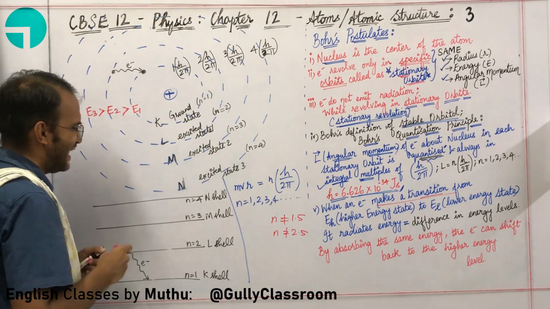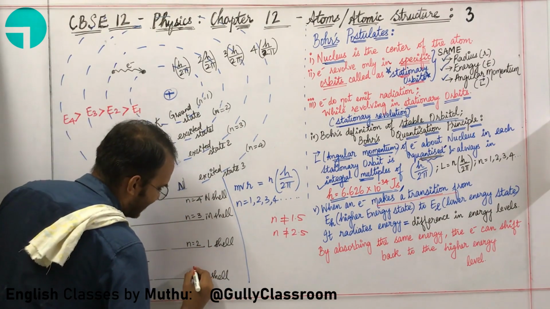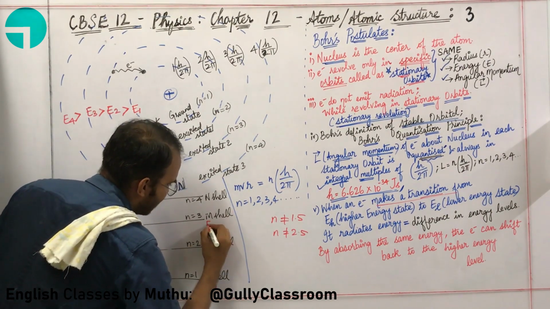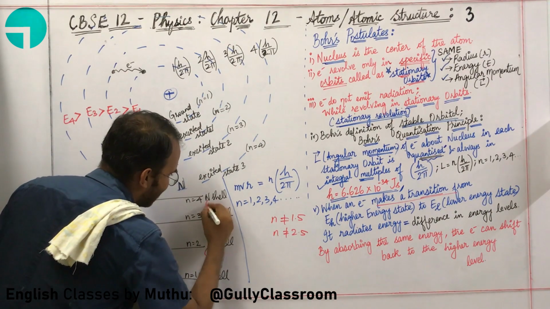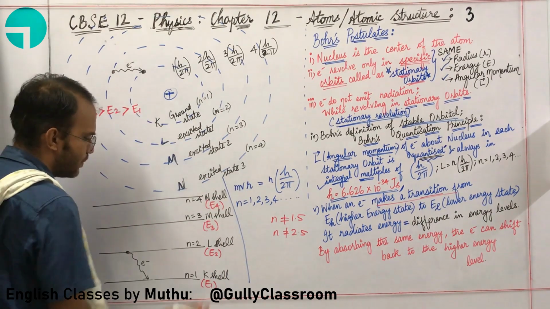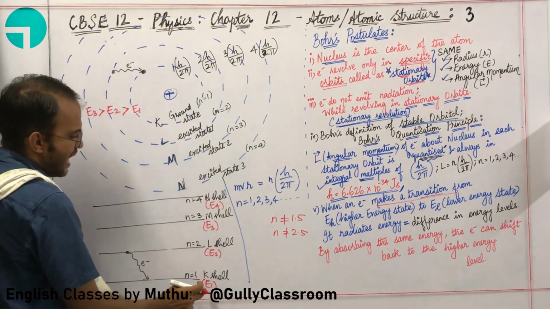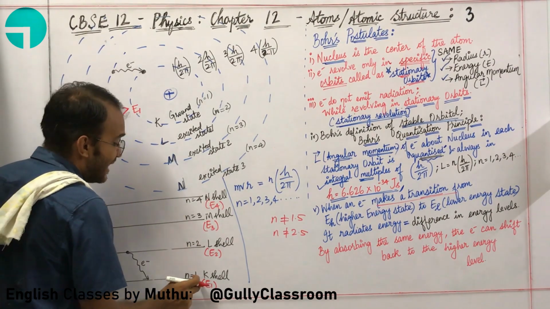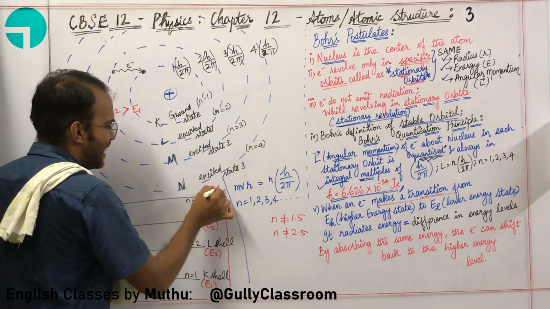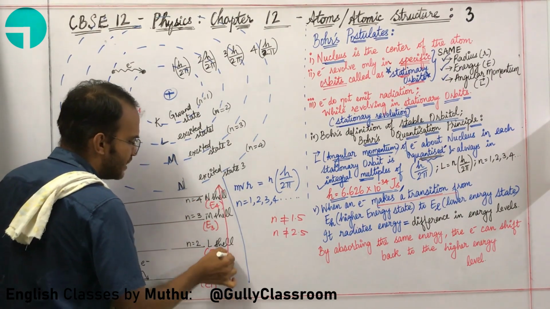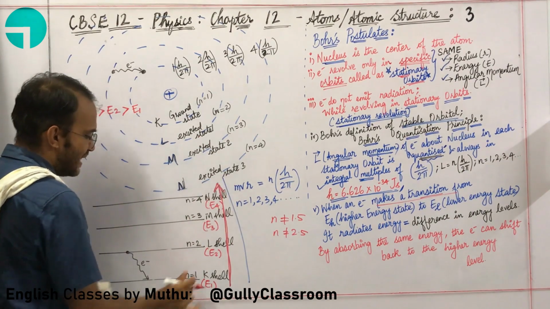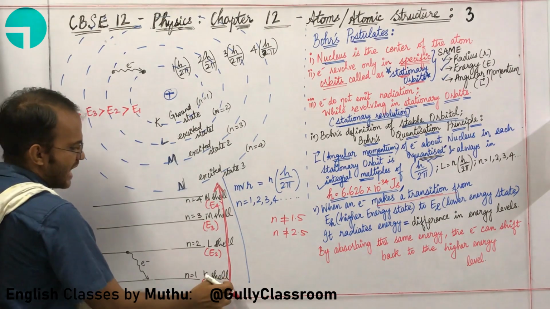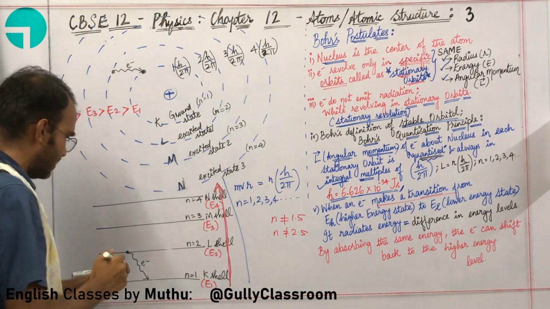Let me indicate the energy levels using red. Here the energy level is E1, here E2, here E3, here E4. As we move away from the nucleus, the energy level will increase. K is very near to the nucleus, so it has less energy. As we move away from the nucleus, the energy level will increase.